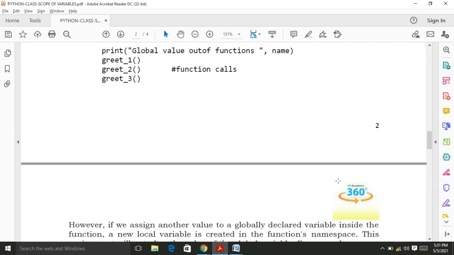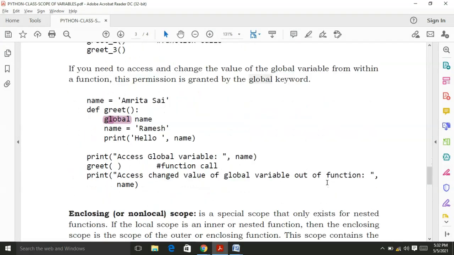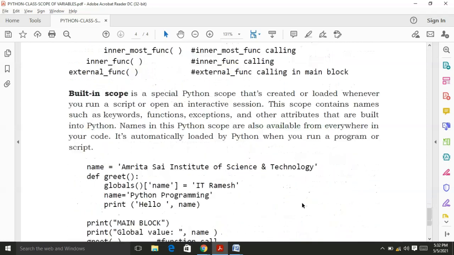The built-in scope means all the general Python built-in functions, keywords, and everything are available in this scope. That means we can freely use these keywords, built-in functions, and methods anywhere within our code. It is a special Python scope that is created or loaded whenever you run a script or open an interactive session.